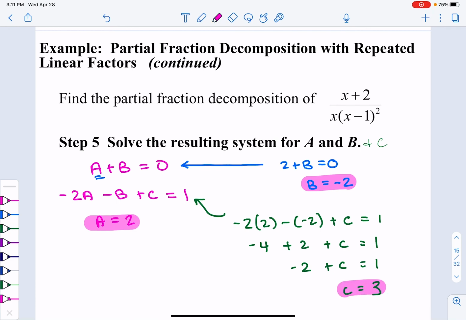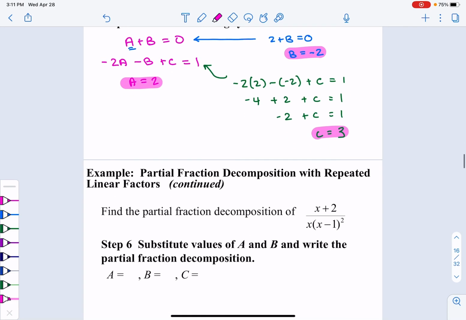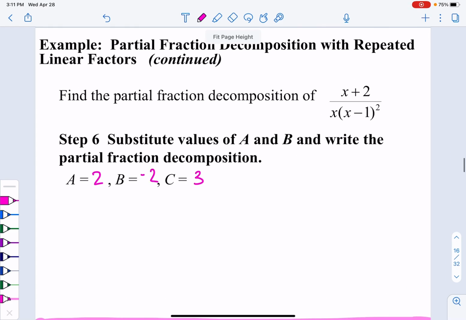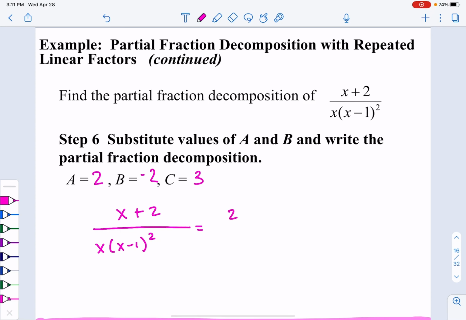Now I have my A, my B, and my C. I can set up that very last piece. So once I have A is equal to 2, B is equal to negative 2, and C is equal to 3, we can set up those partial fractions. So x plus 2 divided by x times x minus 1 squared is equal to 2 divided by x. I have a negative 2 for my B, so I'm going to write this as a minus instead of calling it plus a negative. So minus 2 over the x minus 1, and then plus 3 over that x minus 1 squared.